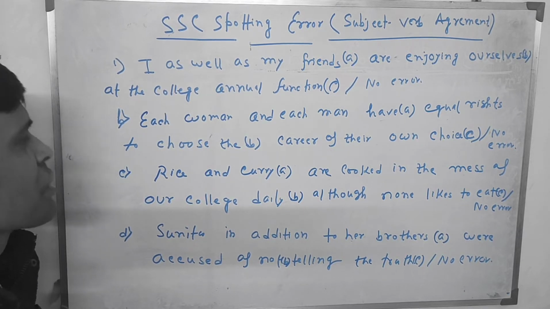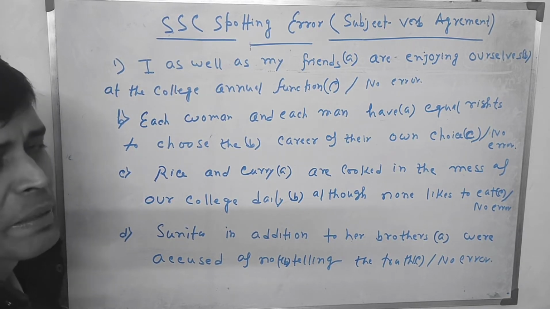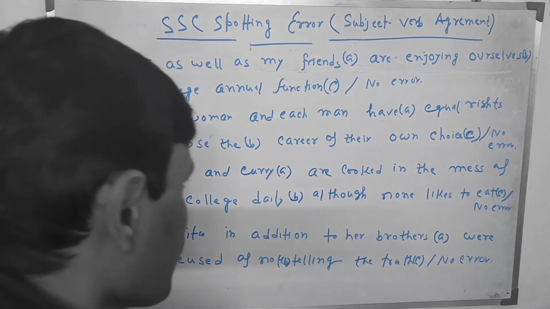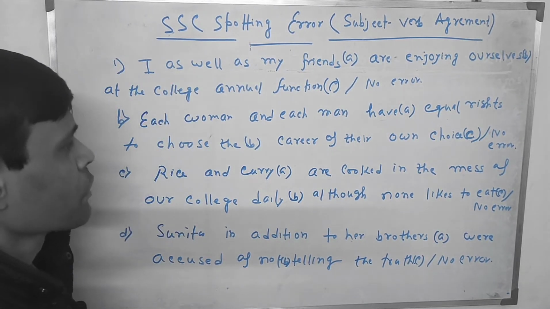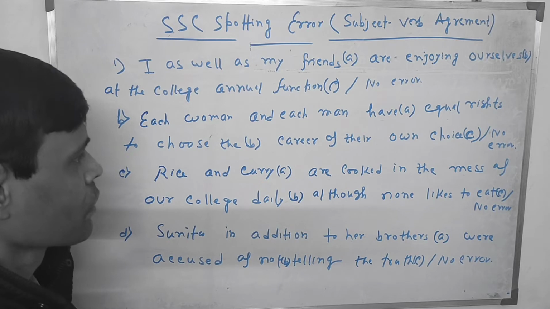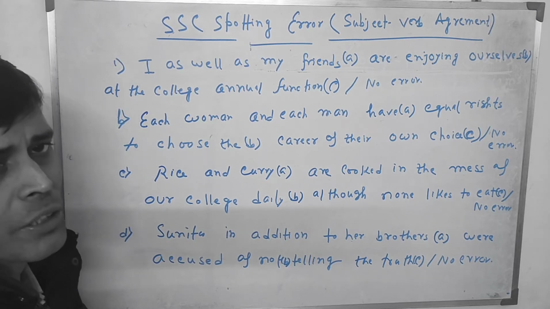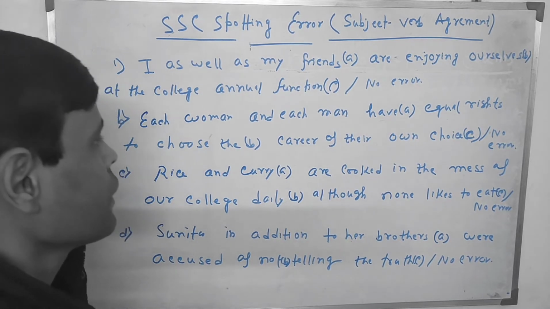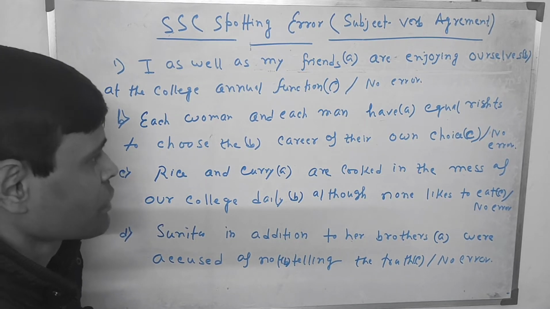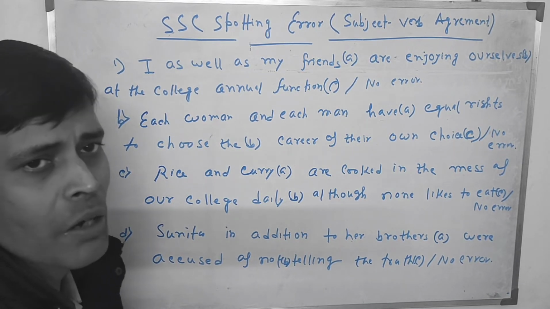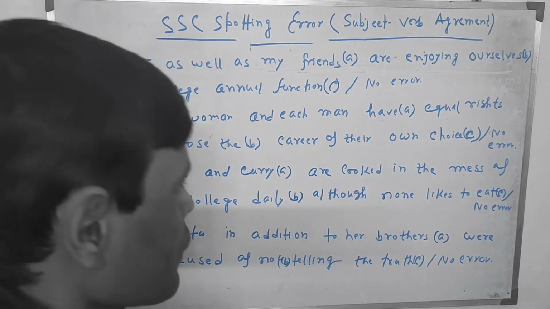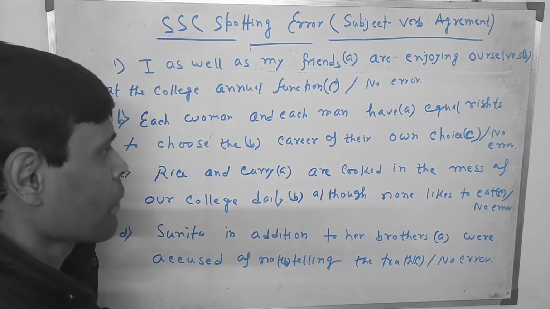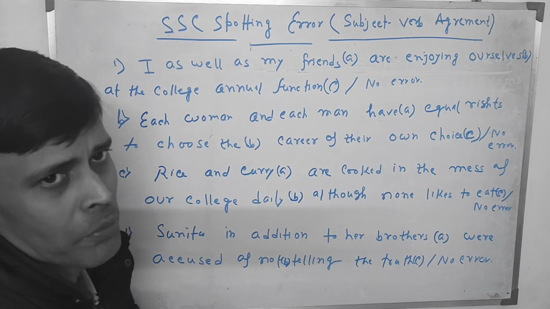Now you have to consider each. Each is basically a pronoun. Generally we know that when we use and, it is considered to be a compound noun structure. So in case of a compound noun, the subject is basically plural.